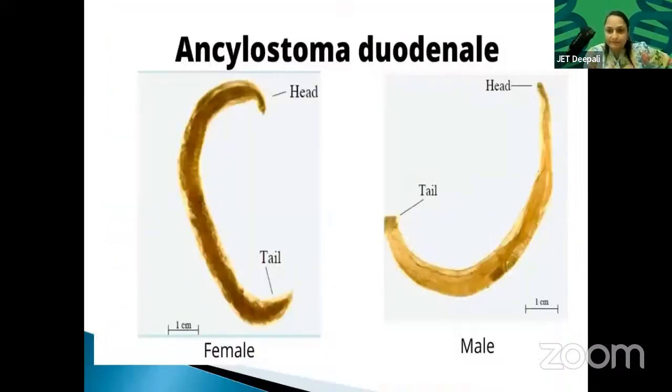Ancylostoma duodenale. What is Ancylostoma? Causing severe anemia. See male and female, head, tail. Male, female. Ancylostoma. This is the diagram of the Ancylostoma worm that is causing severe anemia. These are microscopic kind of. These are not that small, but they are very small at their larval stage.